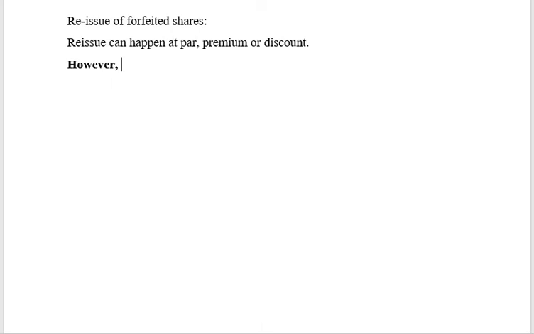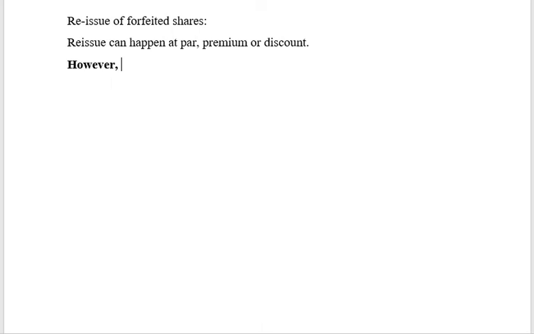So here there is an inherent loss. The law says that this loss should be only to the extent of gain on share forfeiture. At the time of forfeiting, the gain was 3 rupees per share in the previous example. Which means when I reissue the same shares, I should issue at a minimum price of 7 rupees, 10 minus 3.